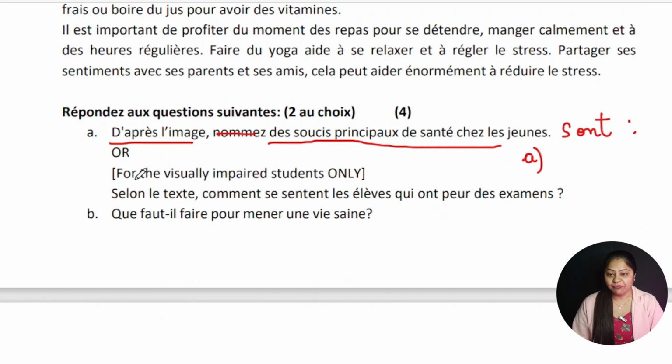Then for the visually impaired students, only those students who cannot see the image properly, they can try the second question, which is selon le texte, according to the text: comment se sentent les élèves qui ont peur de l'examen? How do the students feel, sentir being the verb meaning to feel, when they have fear of exams.